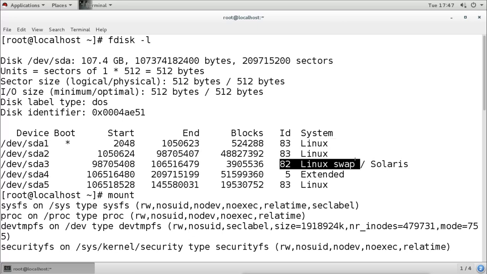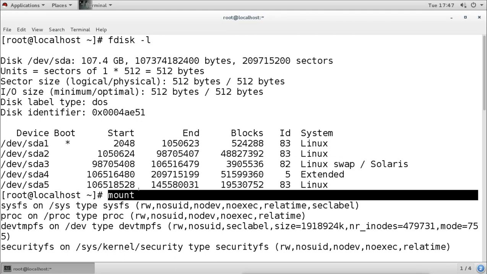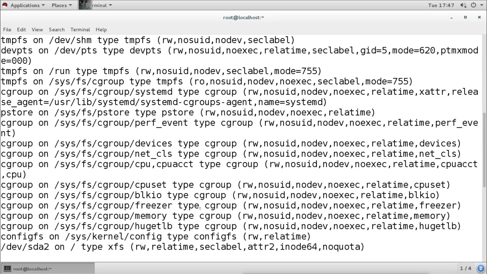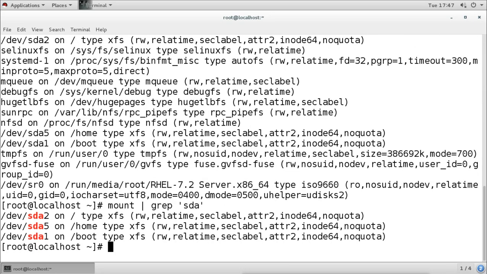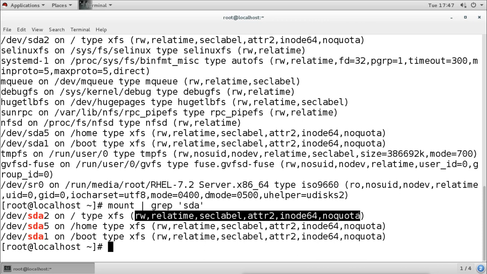Then if you want to see which partitions are mounted on which directory with which file system, we can run the mount command. So we can see which partition is mounted on which directory, with which file system, and also what options are used. These are default options, but we can change this.